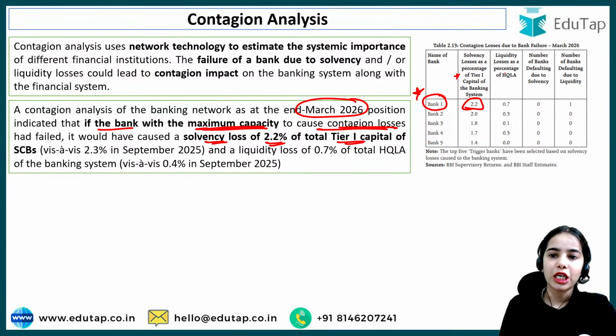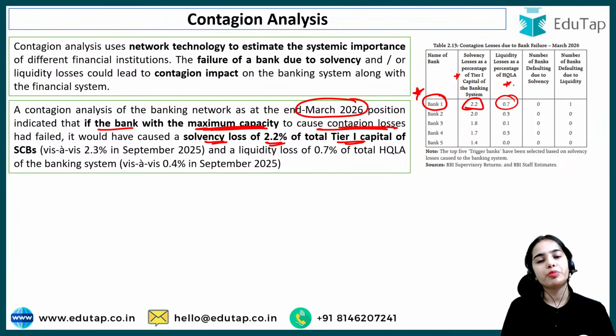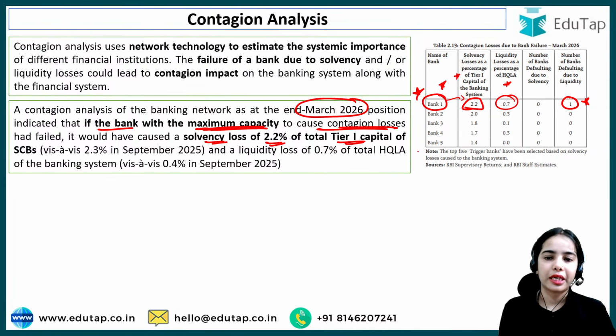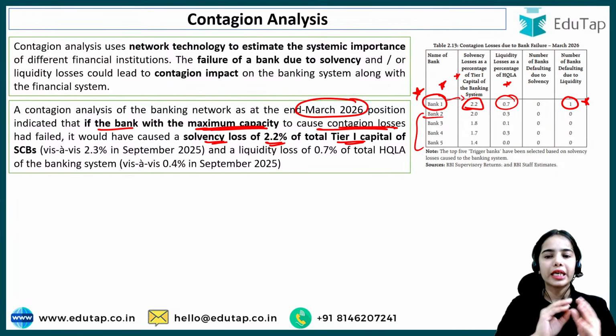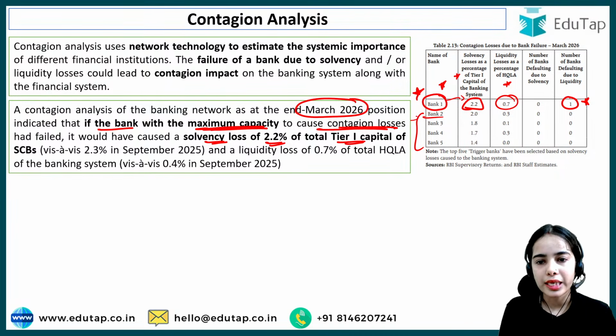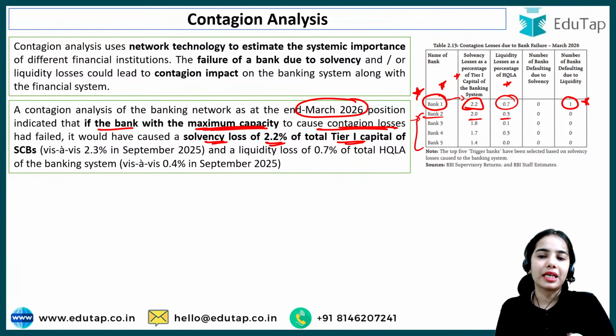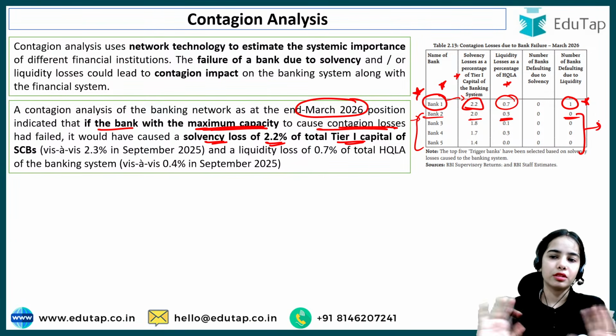For the banking system, liquidity losses as per the high quality liquid assets percentage, 0.7% of the liquidity losses will happen to the banking system, and one bank can additionally default due to liquidity. So if bank 1 is failing, this will be the problem that will be created. If bank 2 is failing, it has the capacity to cause contagion loss, so it will create some loss in the tier 1 capital and the liquidity of the banking system, but it will not create any default of a bank.